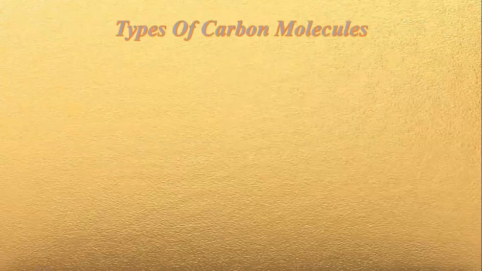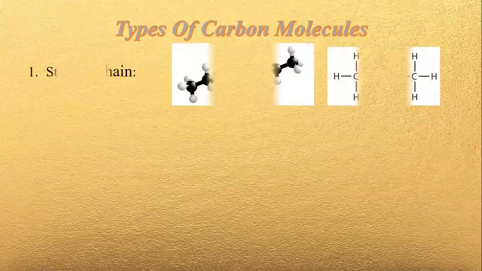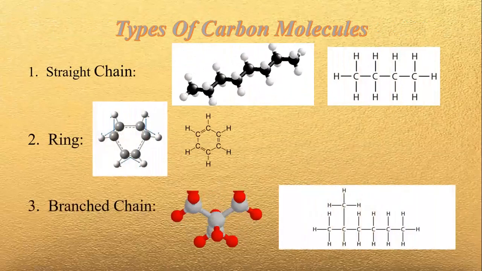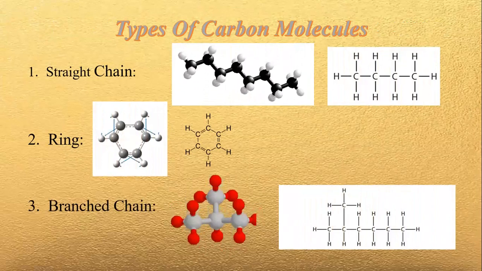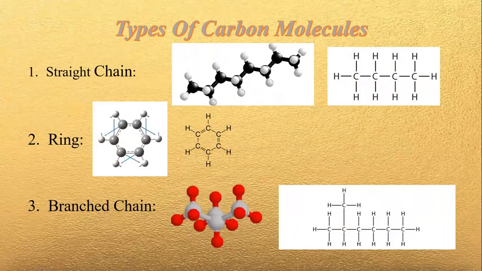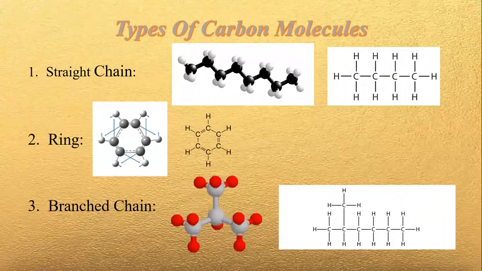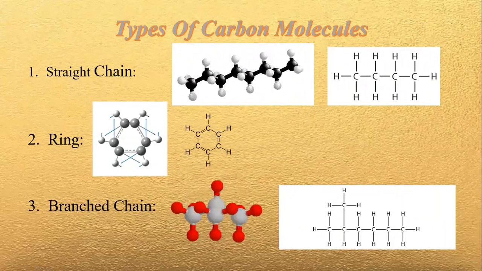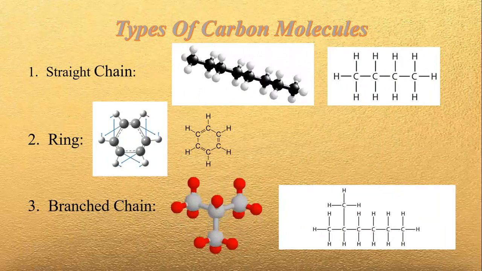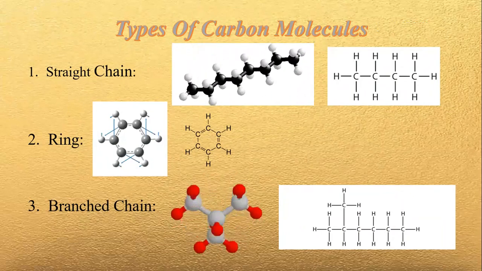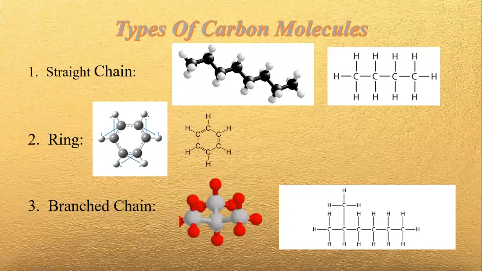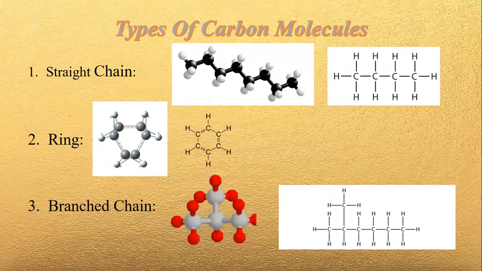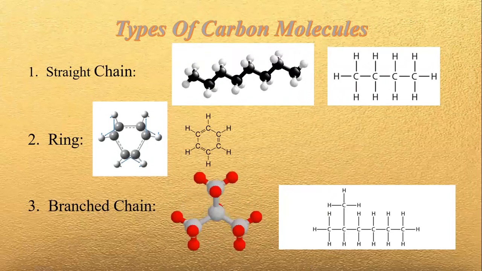We have 3 types of carbon molecules: the straight chain, ring, and branch chain. As you can see from the pictures, each type of carbon molecule is named according to its structure. The straight chain has a straight shape, while the ring has a formation of a circle by carbon atoms, and the branch chain is like a straight chain that can have branches on either part.